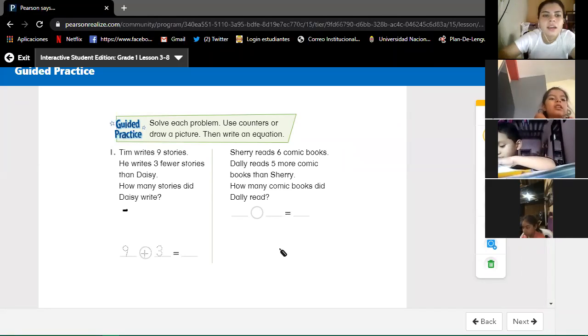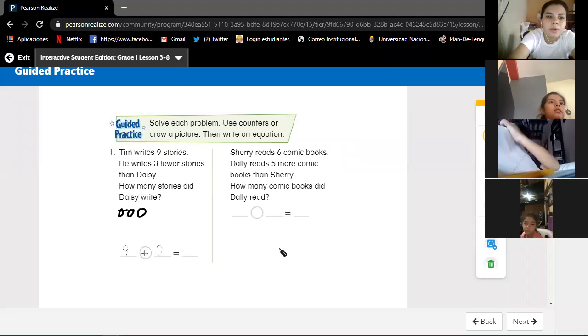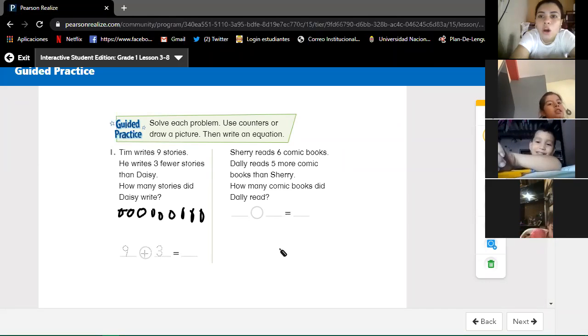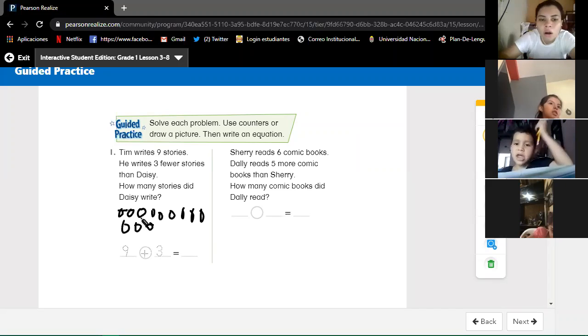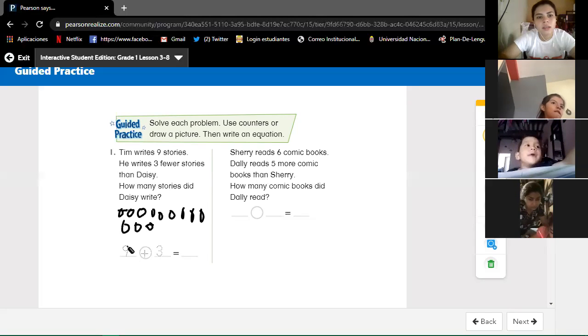Remember, we can draw circles, 1, 2, 3, 4, 5, 6, 7, 8, 9, to know the result. And then draw the other 3 circles, 1, 2, 3, and count all of them. We can know the result. So 9 plus 3.